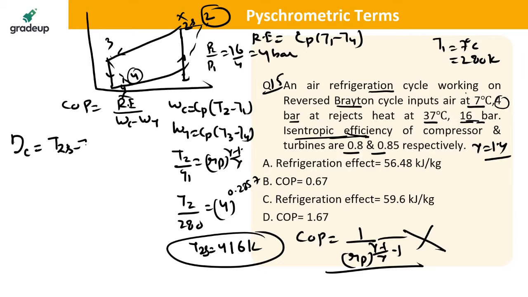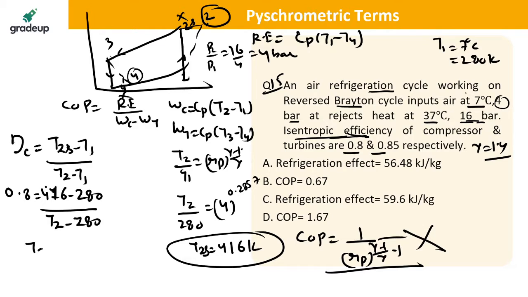(T2S minus T1) divided by (T2 minus T1). This is equal to 0.8, which is equal to (416 minus 280) divided by (T2 minus 280). You will be getting the value of T2 from here.